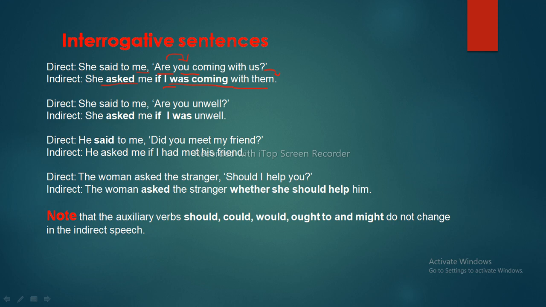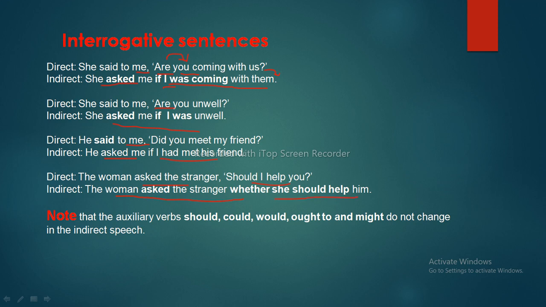She said to me, "Are you unwell?" She asked me if I was unwell. He said to me, "Did you meet my friend?" He asked me if I had met his friend. The woman asked the stranger, "Should I help you?" The woman asked the stranger whether she should help him.